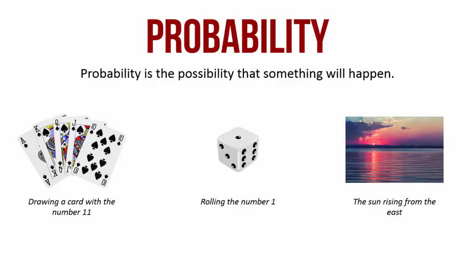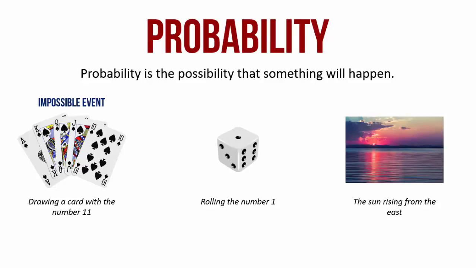Now, in terms of measuring the possibility that each of these three happen, they can be categorized differently. Drawing a card with the number 11 on it is an impossible event because 10 is the largest numeric value that a playing card can have. So, given a deck of cards, if you draw a card, it will never have the number 11. Hence, this kind of an event is an impossible event.